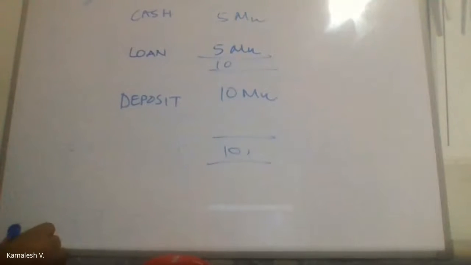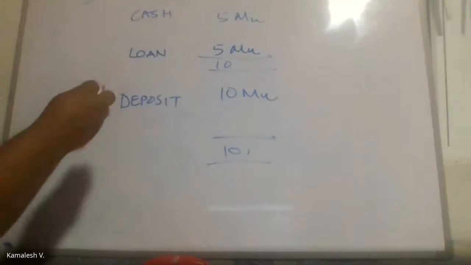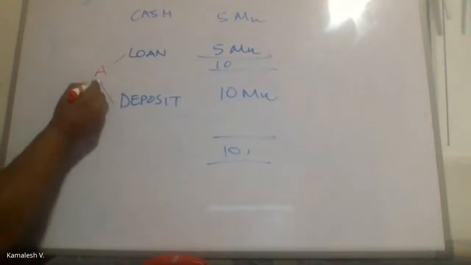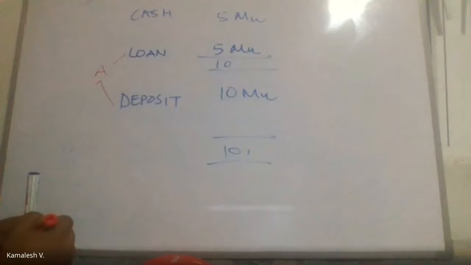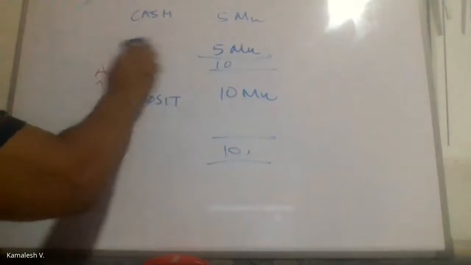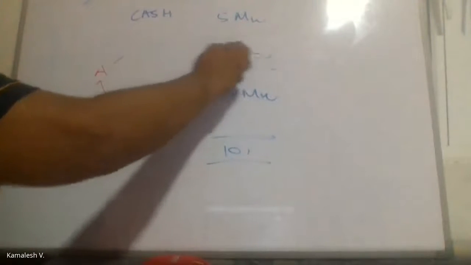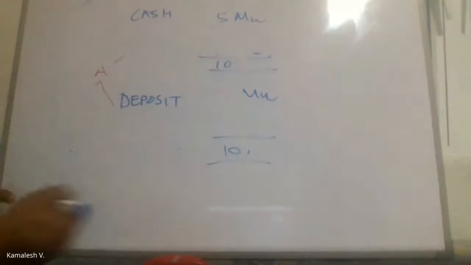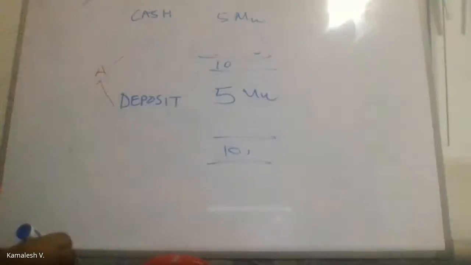Now the question is, when I am preparing financial statements, I know this loan is given to customer A and the deposit is also from customer A. So what do I do? I remove this loan and set it off against this and show deposit as 5 million.